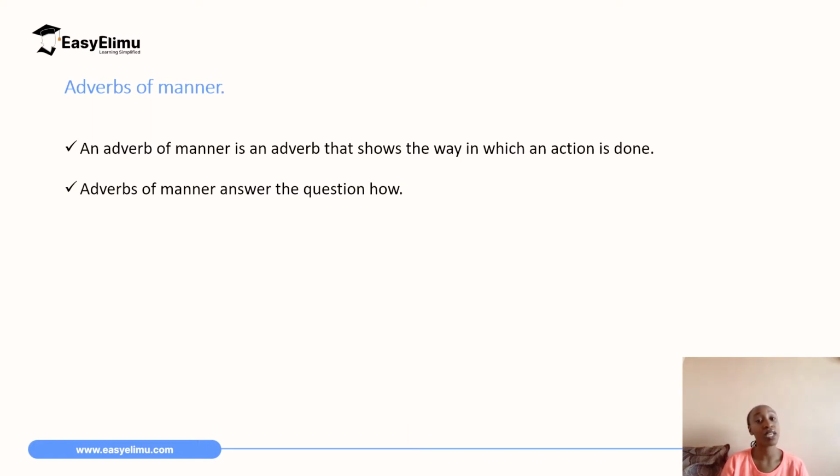So what is an adverb of manner? An adverb of manner is an adverb that shows the way in which an action was done. In other words, an adverb of manner is an adverb that answers the question how. How was something done?